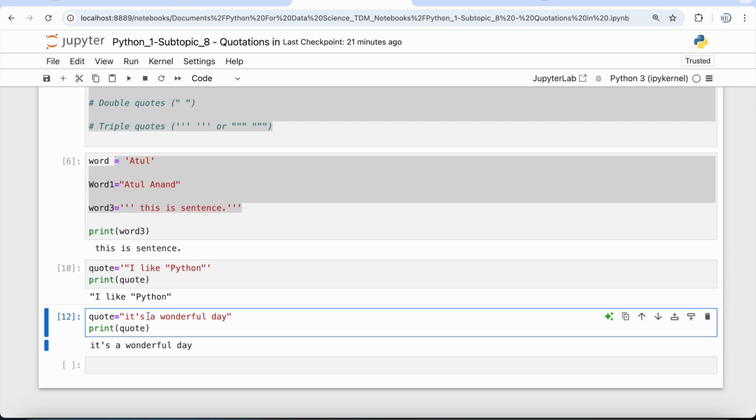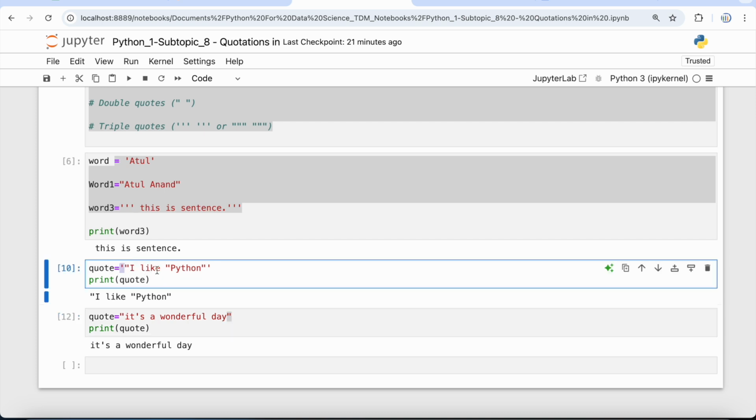This can only happen when you use the quotes interchangeably. If you're starting with a double quote to store your string, you have to end it with a double quote. If you're using a single quote at the start of your string, then you have to use a single quote at the end also.